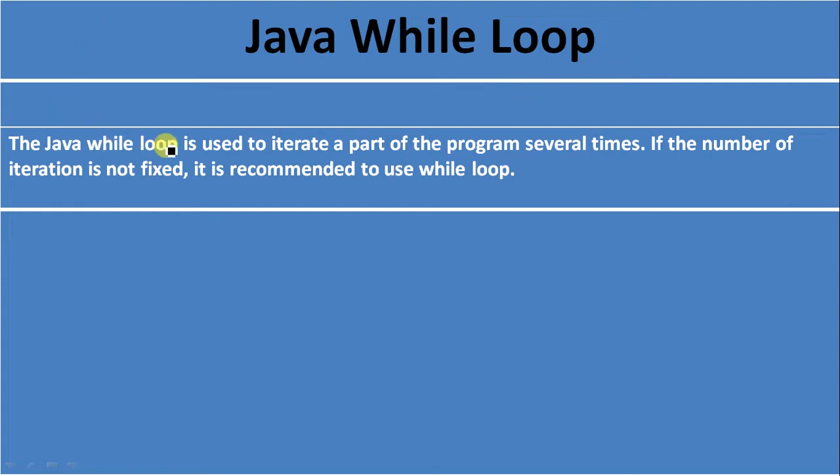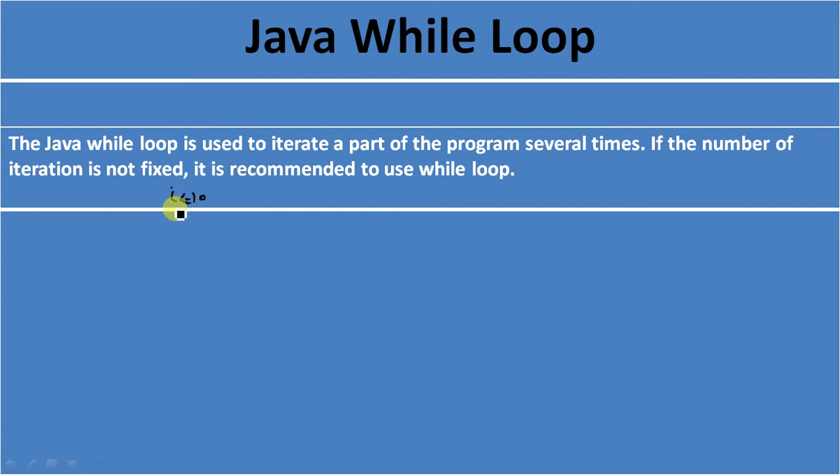The Java while loop is used to iterate a part of the program several times, which we also do in a for loop, but if the number of iterations is not fixed, at this time we choose the while loop. In a for loop we define a condition like i less than or equal to 10.